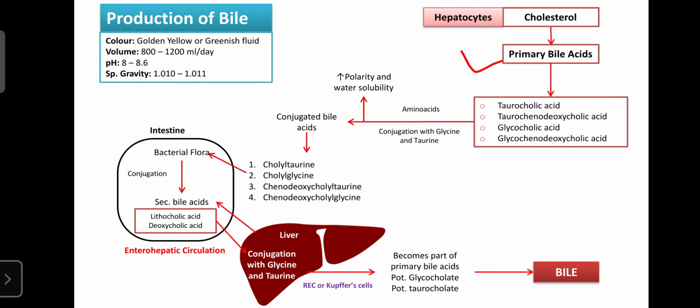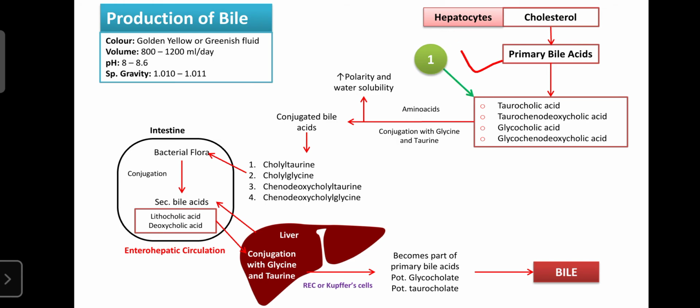And these are unconjugated, but in the liver they are conjugated with amino acids, that is glycine and taurine. Then these bile acids are known as the conjugated bile acids.